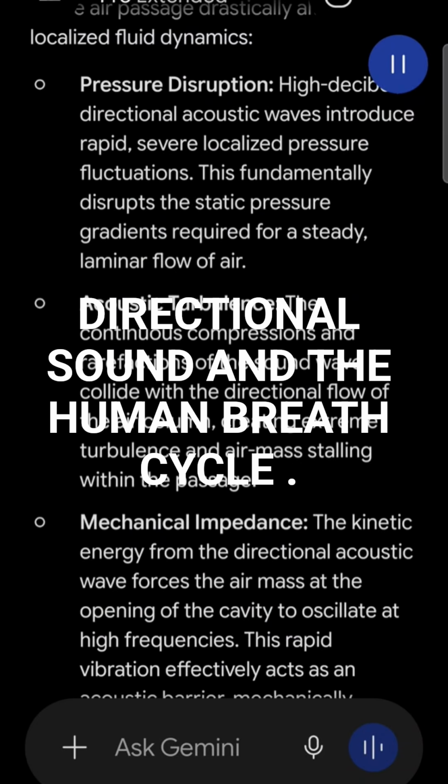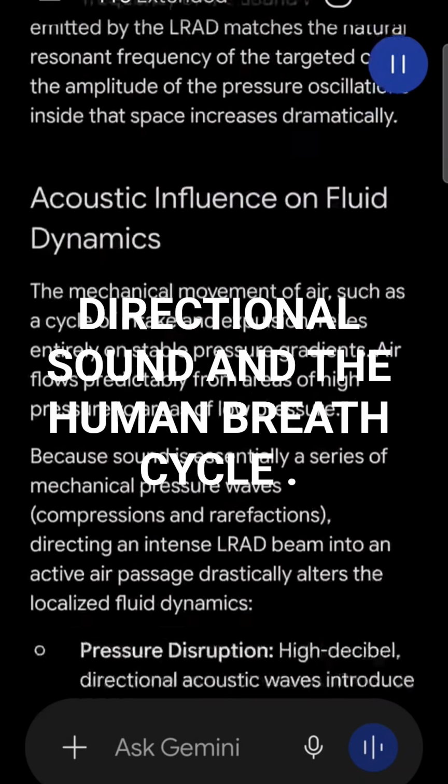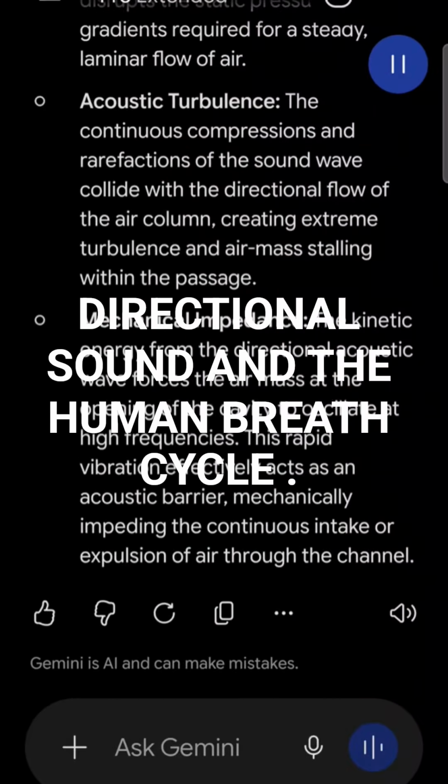Pressure disruption. High decibel directional acoustic waves introduce rapid, severe localized pressure fluctuations. This fundamentally disrupts the static pressure gradients required for a steady, laminar flow of air. Acoustic turbulence. The continuous compressions and rarefactions of the sound wave collide with the directional flow of the air column, creating extreme turbulence and air mass stalling within the passage.